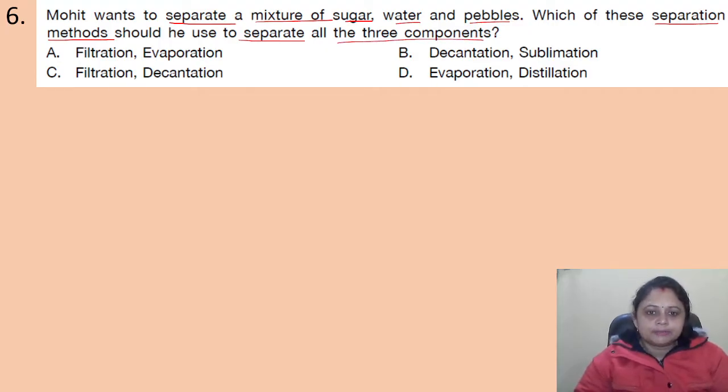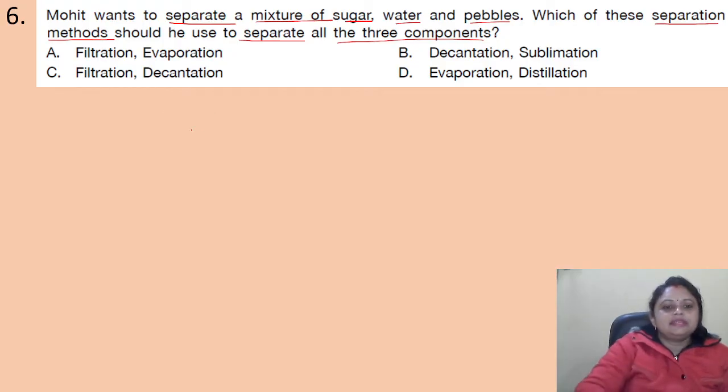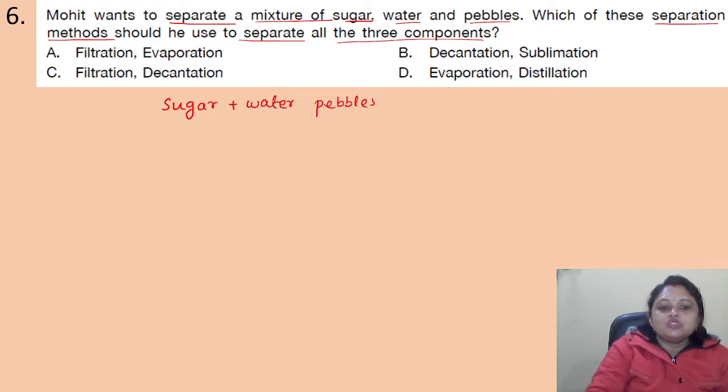So here, we know this sugar is completely dissolved in water, right? So we can separate the pebbles from this sugar water solution. As it is completely mixable, we are calling it a solution.